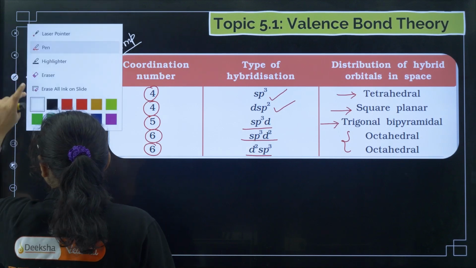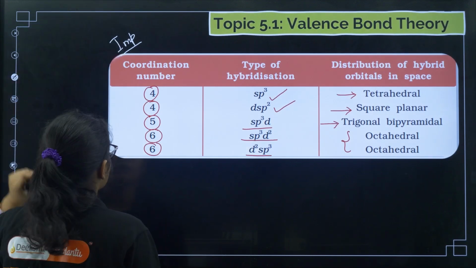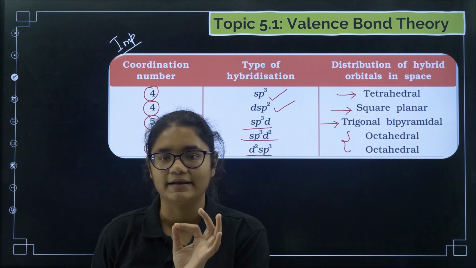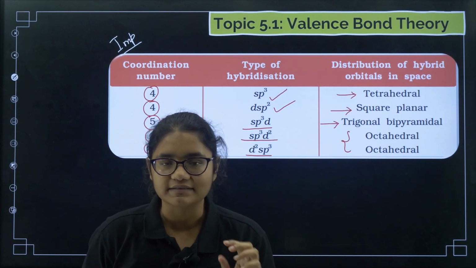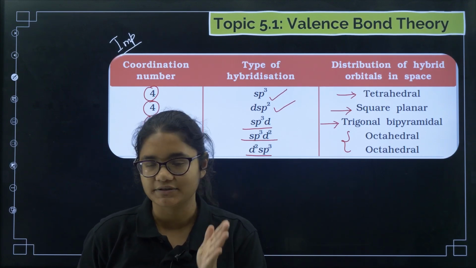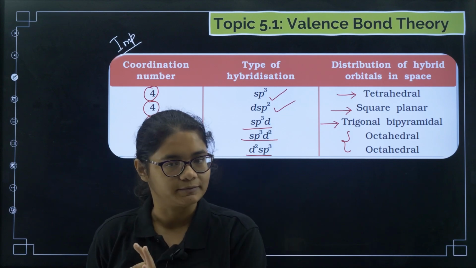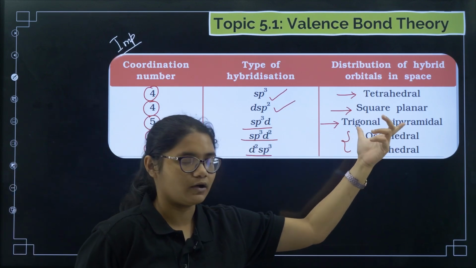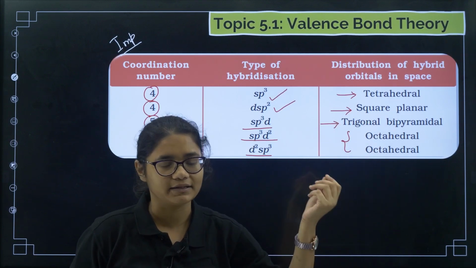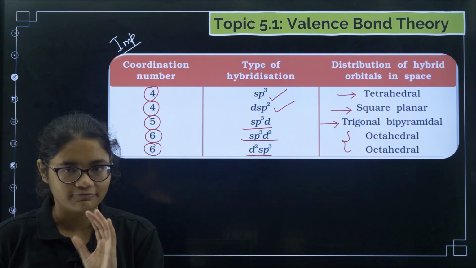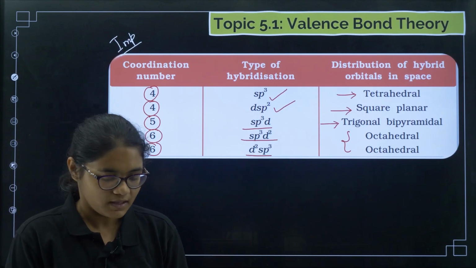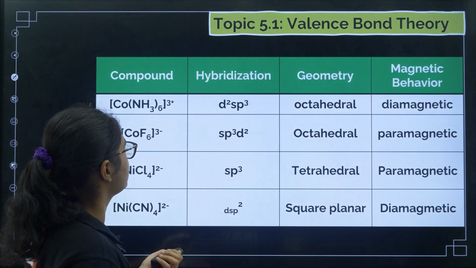So what I am saying is, for coordination number 4, there are two types of hybridization, sp3 and dsp2. For coordination number 6, there are also two types of hybridization, sp3d2 and d2sp3. In our syllabus, we should know the example and the geometry for coordination number 5, but generally our questions will be from coordination number 4 and 6. Okay, fine.